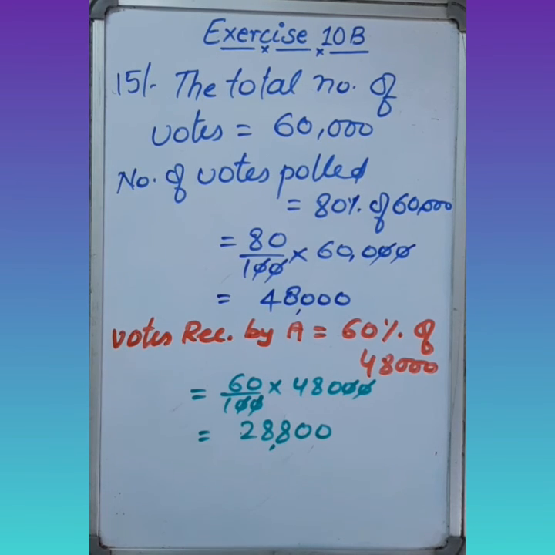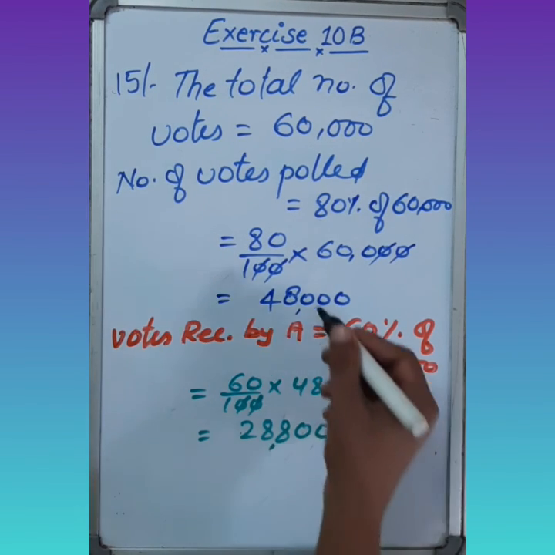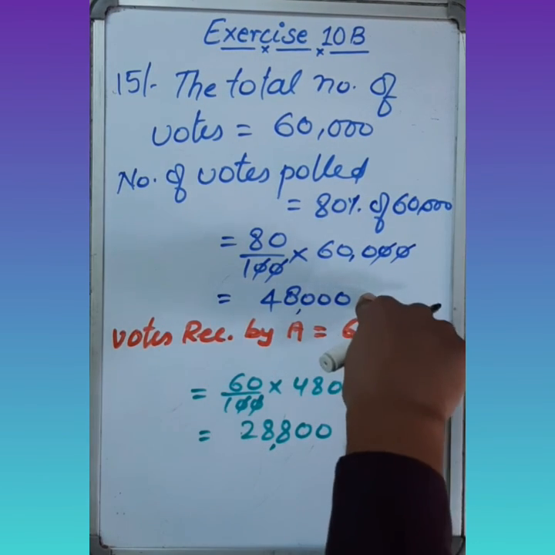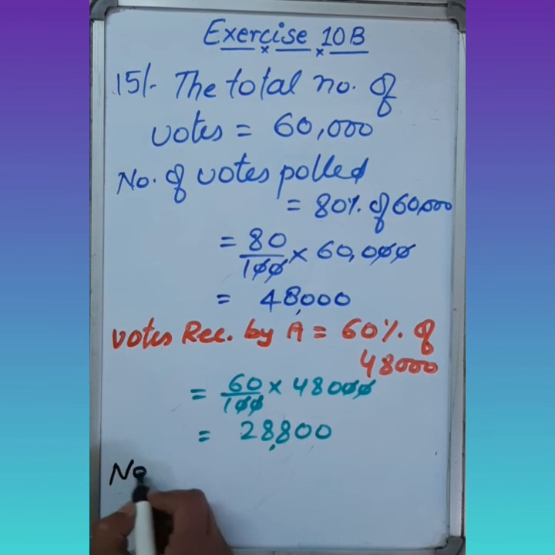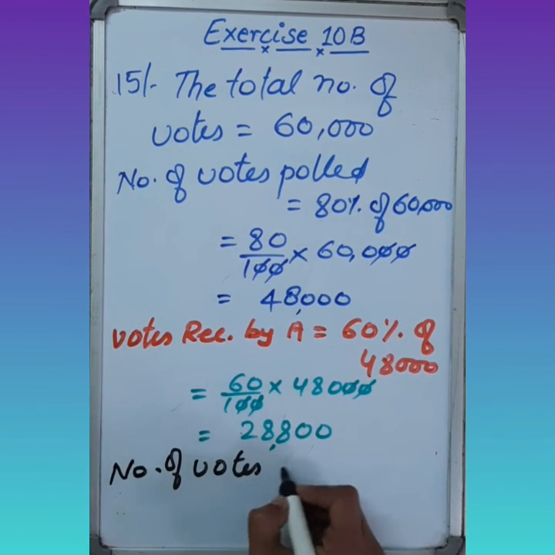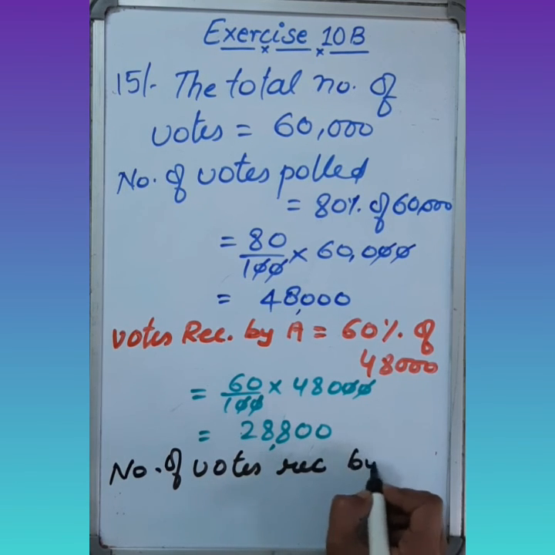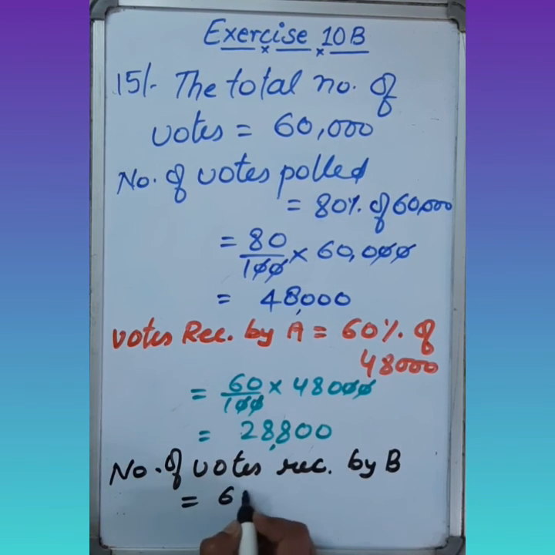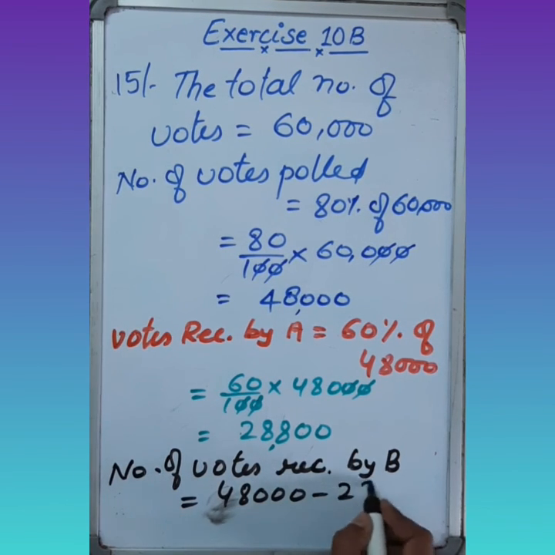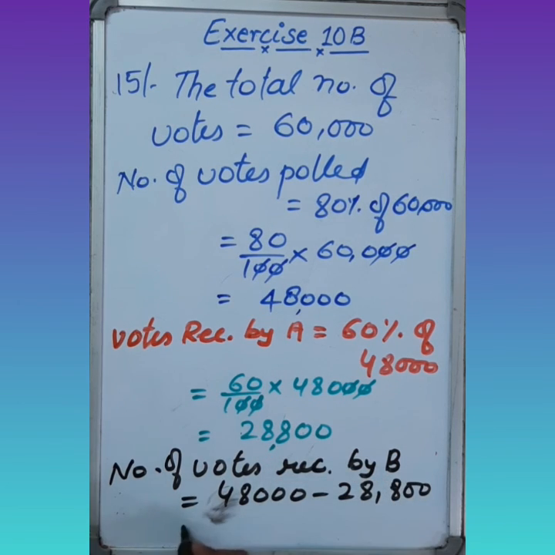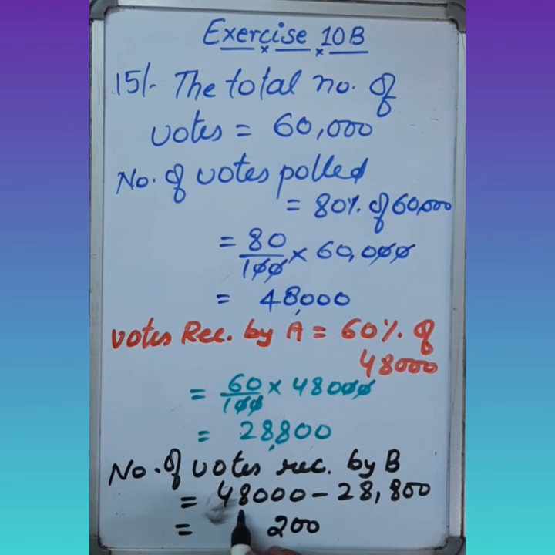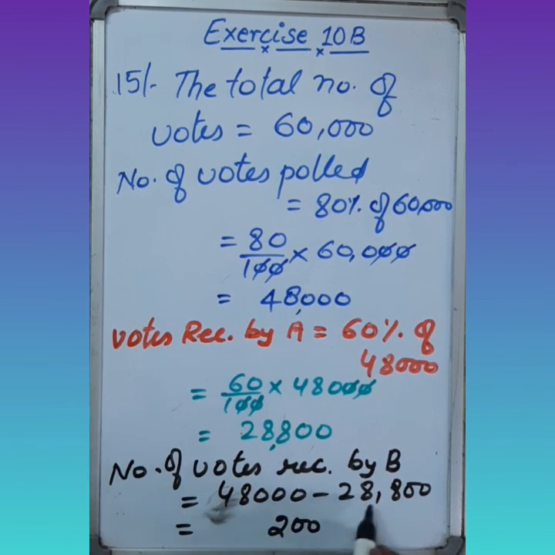And in this question we have to find the votes received by B. So we can subtract this amount from the total votes that were polled. So the number of votes received by B equals 48,000 minus 28,800. 2 zeros are there. 10 minus 8 is 2, 7 minus 8, 17 minus 8 is 9, and 3 minus 2 is 1.